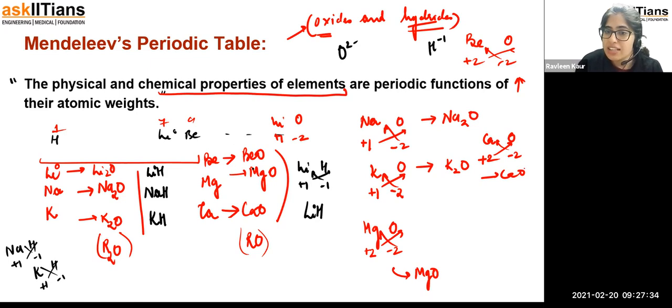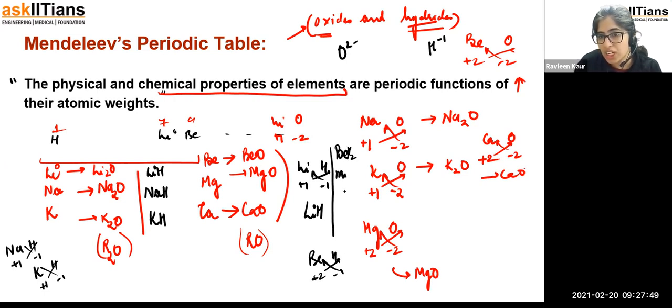Clear? In a similar way, if you talk about beryllium oxide and then try to make the hydride, it is going to be beryllium with +2, H is -1, crisscross. So this is going to give you BeH2, MgH2, and CaH2. So guys, we got the idea that in the case of hydrides also, this is going to be RH and this is going to be RH2.